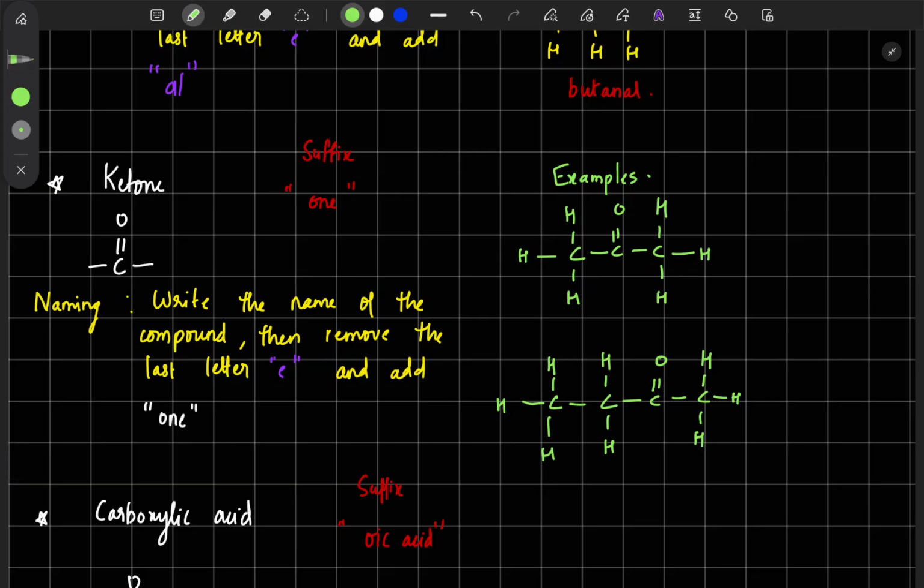Okay, so I'll tell you the name. The first ketone will be this compound. You need at least 3 carbon atoms to get the first ketone. So this is the first member of ketone. A ketone is not possible with 2 carbon atoms. So how will we name it? Count the number of carbon atoms. Yes, 3 carbon atoms. 3 means what is the root word? Prop. And there is only single bond between the carbon atoms, right? So basically our compound will be propane. We can combine and write propane.